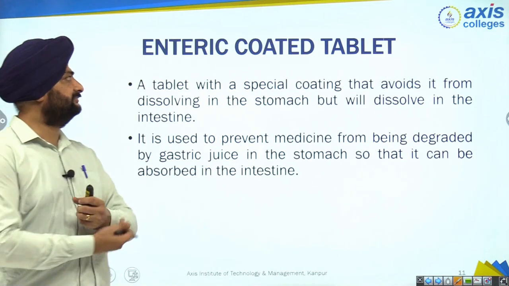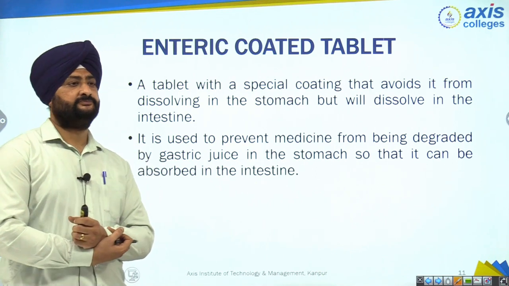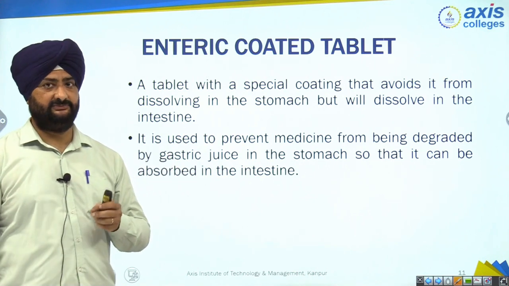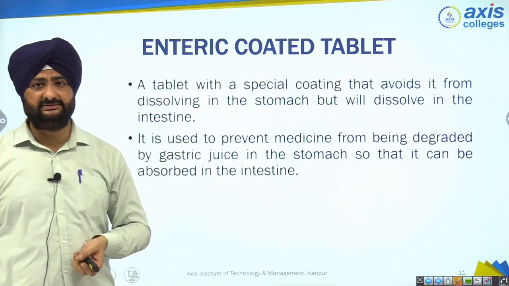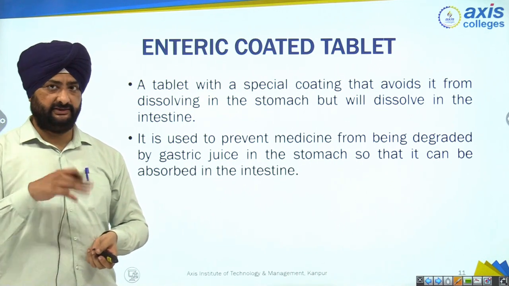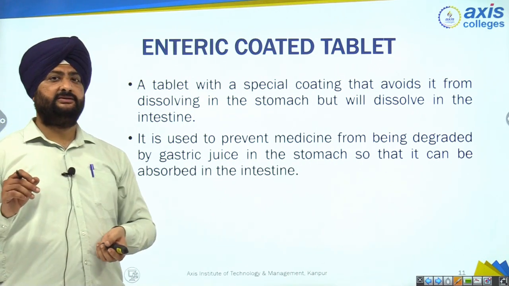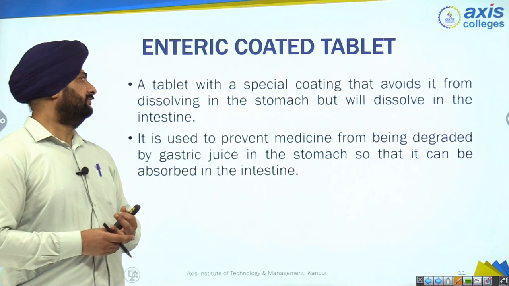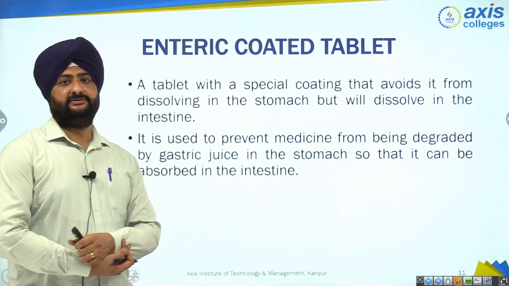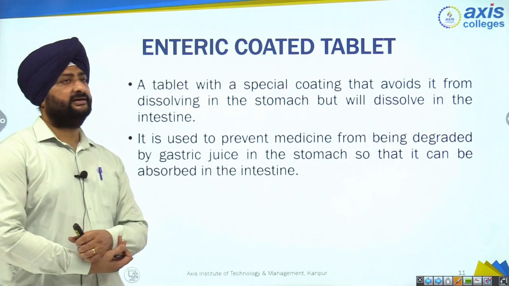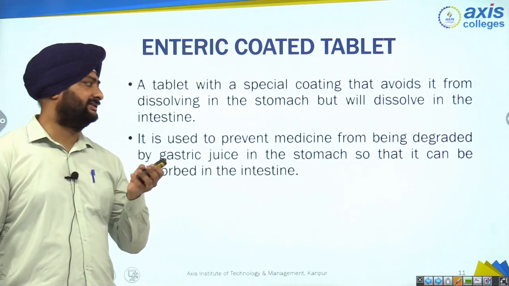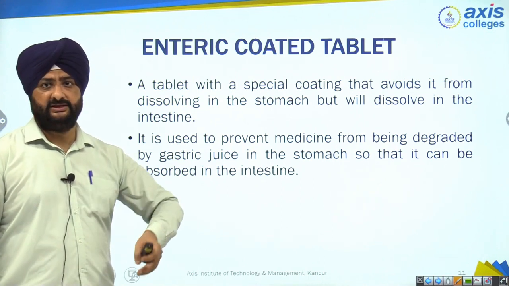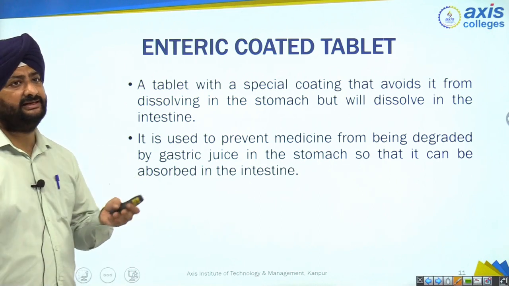Now the next type of tablet is the enteric coated tablet. As the name suggests, this type of tablet has some type of coating, right? Coated means it has some type of coating on it. What type of coating? Some polymers, methyl cellulose, ethyl cellulose coating. Why is this type of coating needed to make an enteric coated tablet? See, some drugs get degraded in the gastric juice. Why do they get degraded? Because some drugs are degraded in acidic pH.